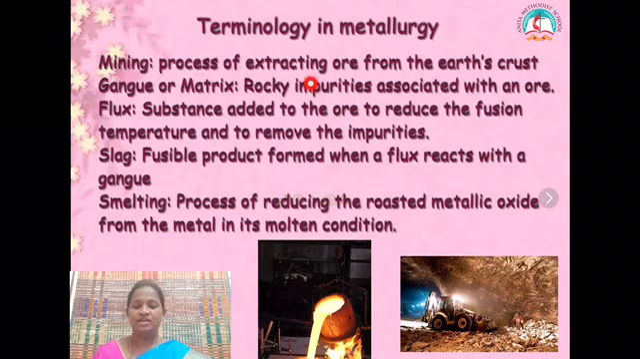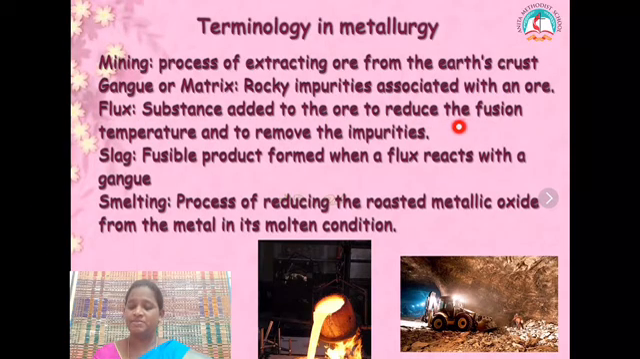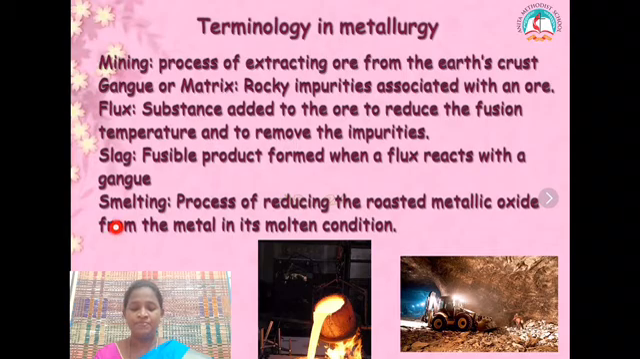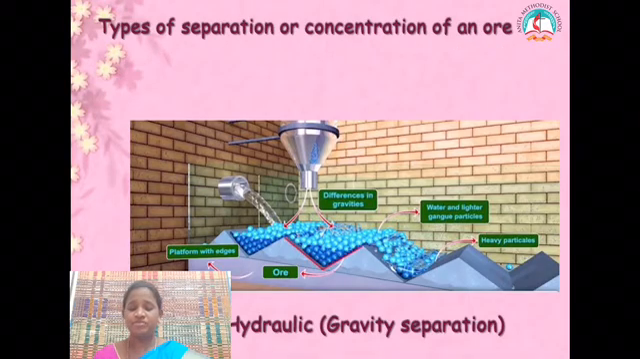What is mining? The process of extracting ore from the earth's crust is called mining. Gangue or matrix are the rocky impurities that are present with the ore. Flux is the substance added to the ore to reduce the fusion temperature, and slag is the fusible product formed when flux is added to the ore. Smelting is the process of reducing the roasted metallic oxide to the metal in a molten condition.